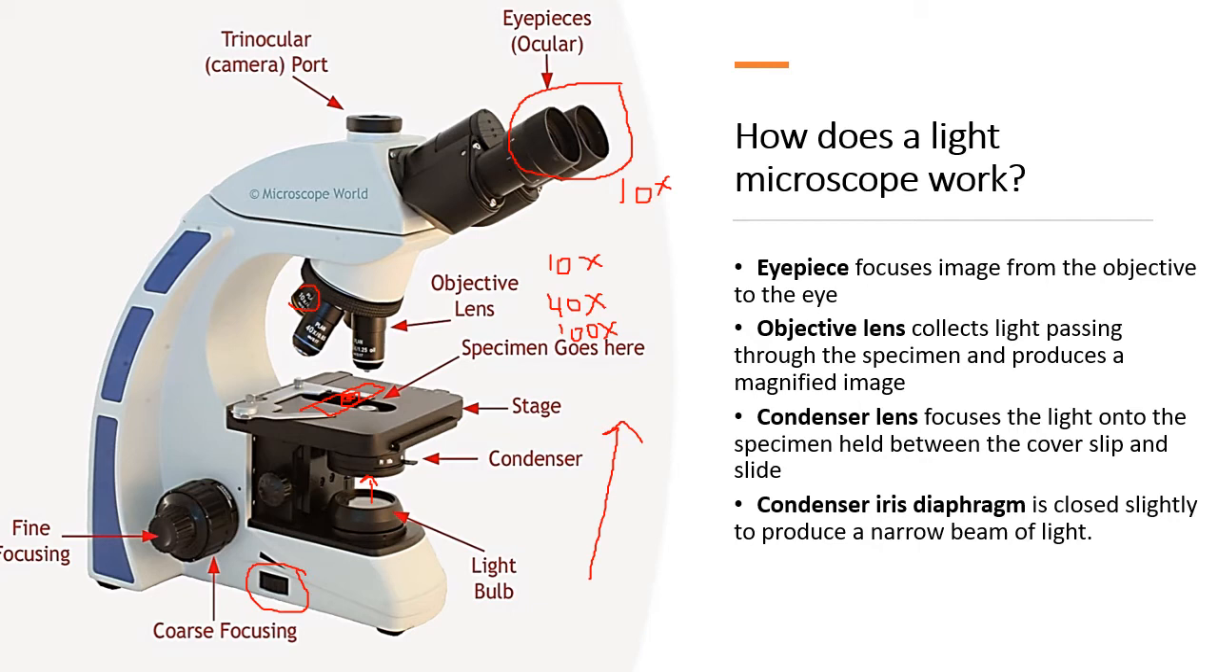The condenser lens, like I said, focuses the light onto the specimen, and you have the iris of the condenser, which is basically used to control the amount of light that you're getting. So that's just that little pointer over there. It helps you control how much light you're getting onto your specimen. But if you do this in the lab, I'm sure it's much more fun than what I have just explained.